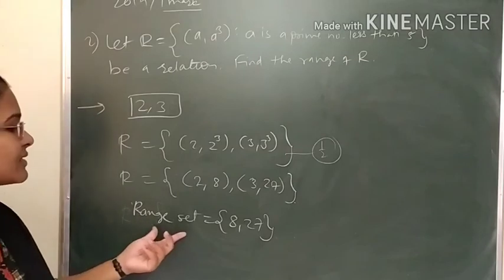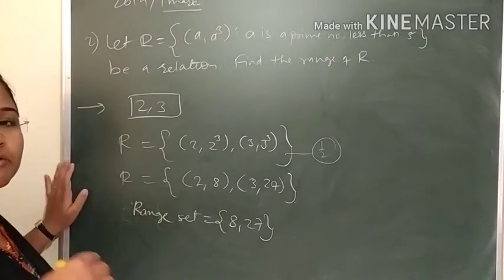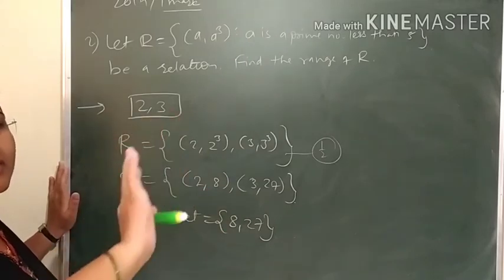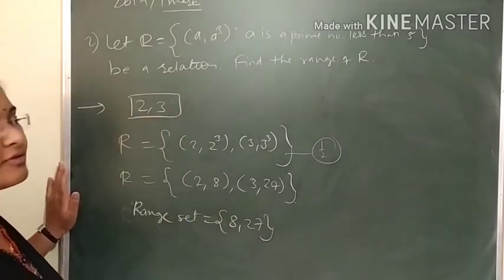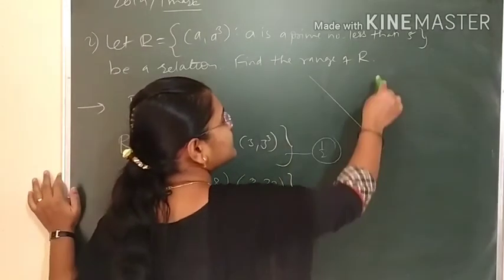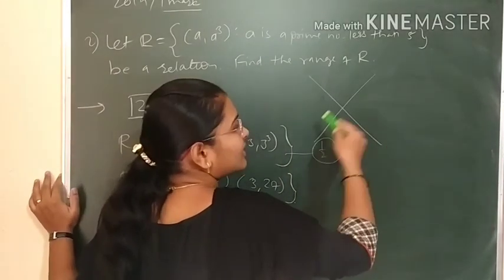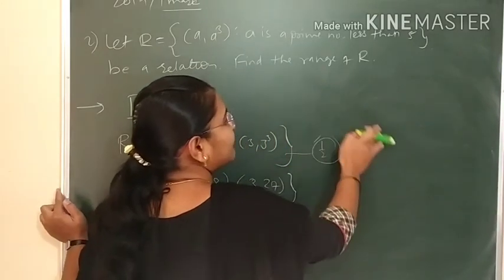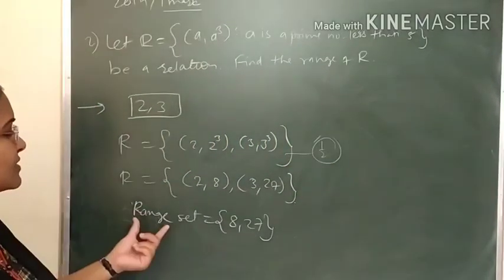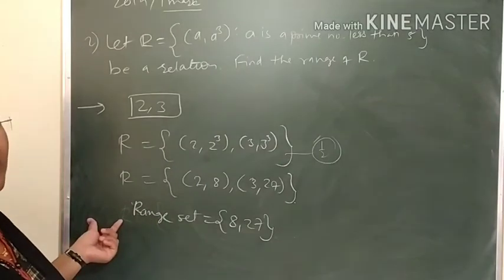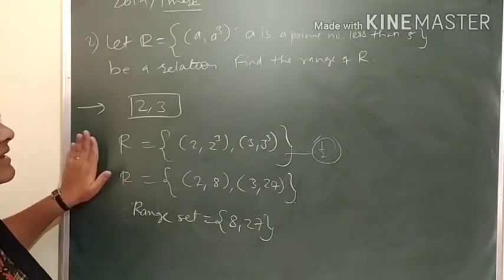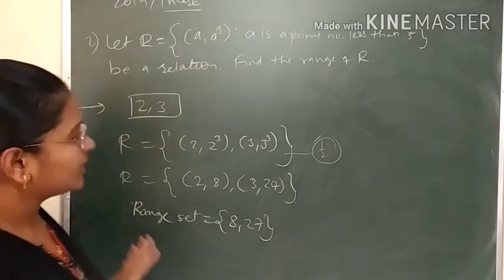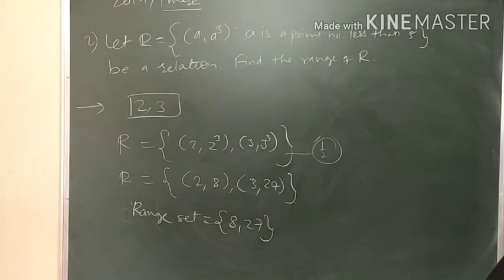If the range set is asked, what do you do? You do the rough work at the back of your answer sheet, and the examiner will not consider that rough work, because they are not seeing what you have done there. So please write the set where you are writing the answer. Any doubt? Okay, so we have found the range here.